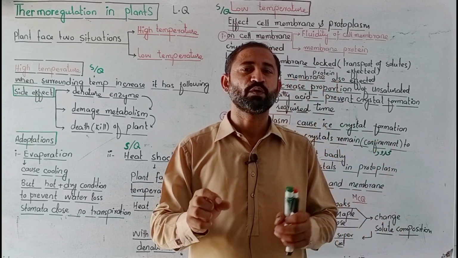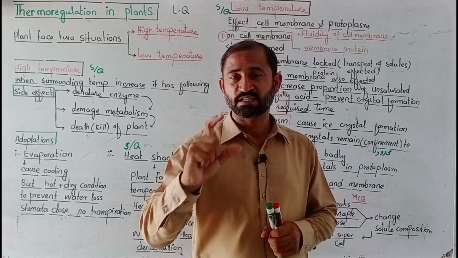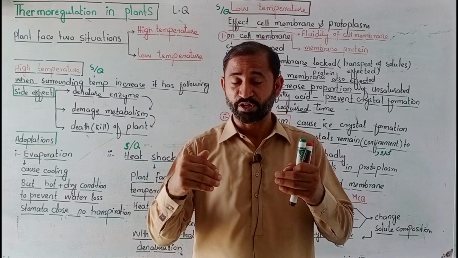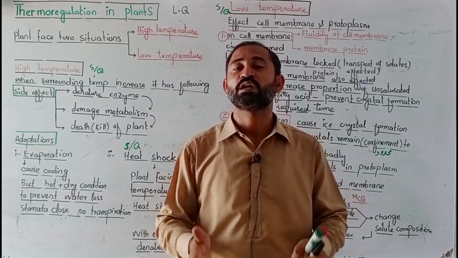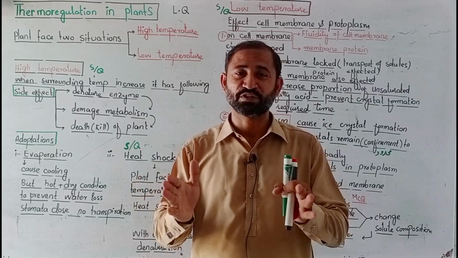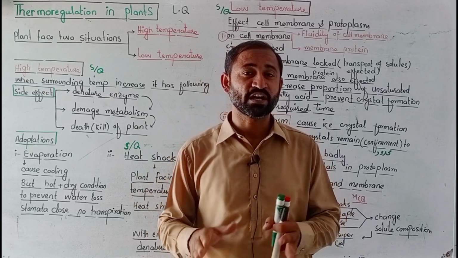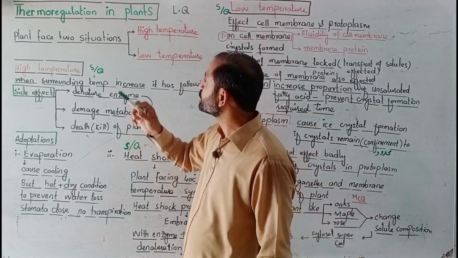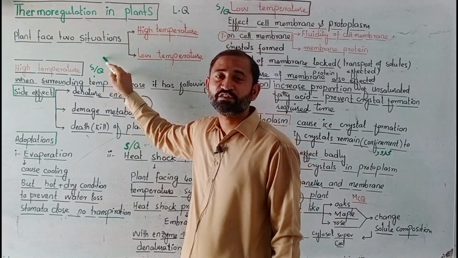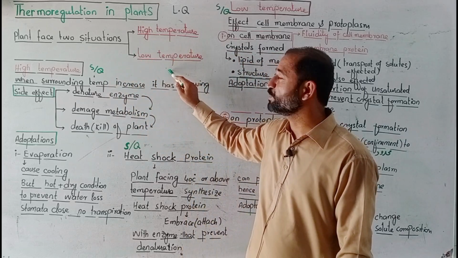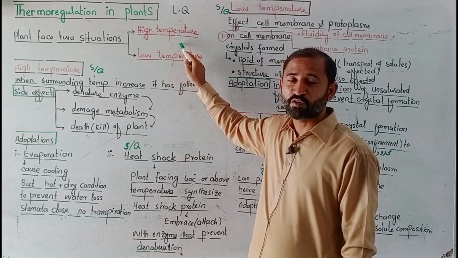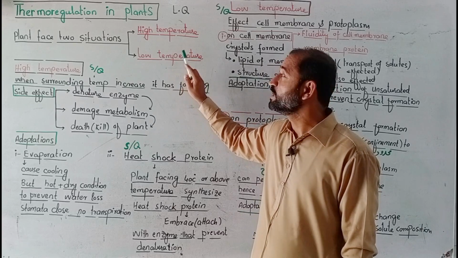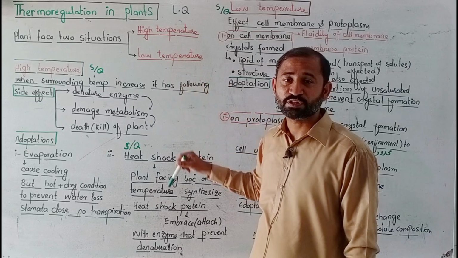For your convenience, you have to make small headings for this question. These headings will make it easy for the examiner to check that the student has written all things related to this question. So thermoregulation in plants faces two different situations: number one, high temperature, and number two, low temperature, meaning high and low temperature of the outer environment. What will be the response of the plant to these two things?